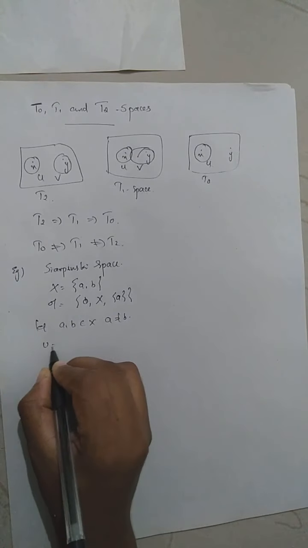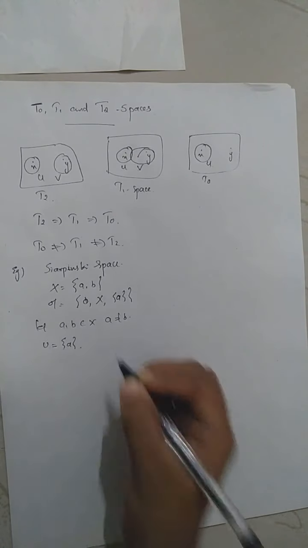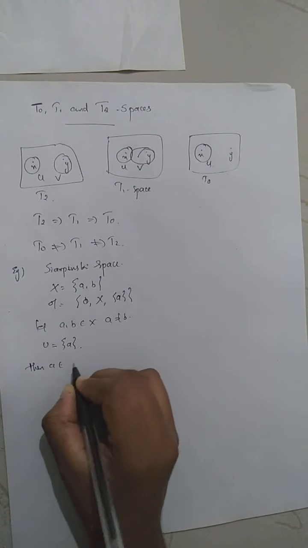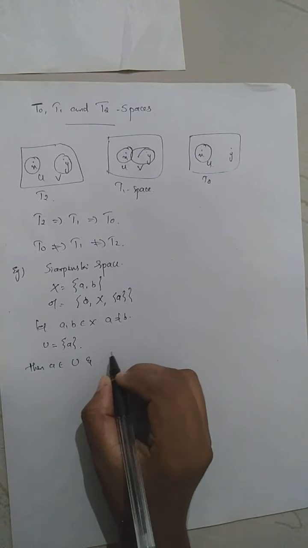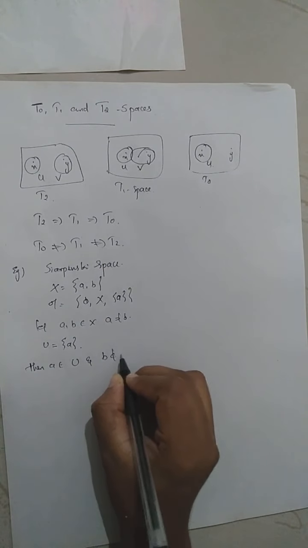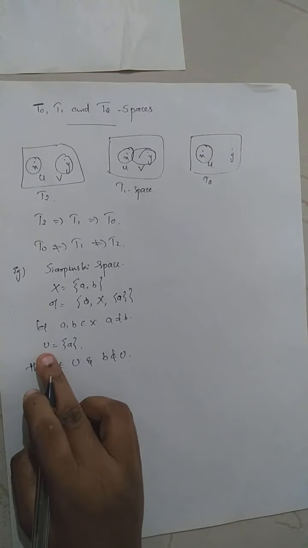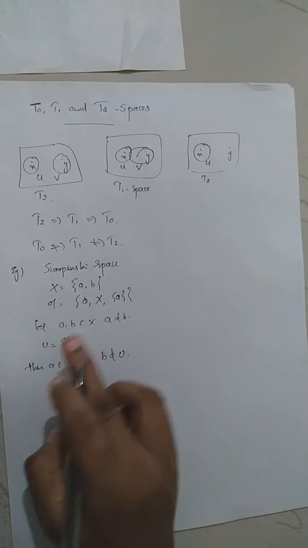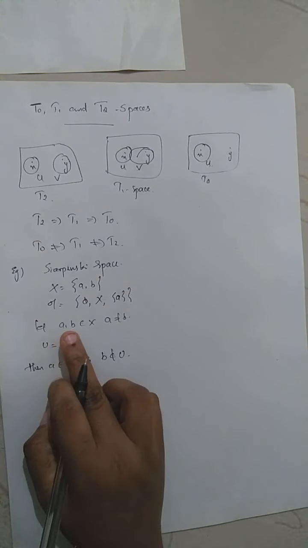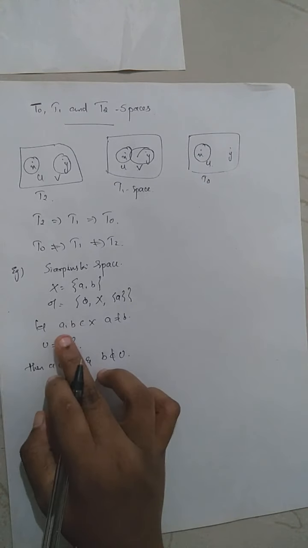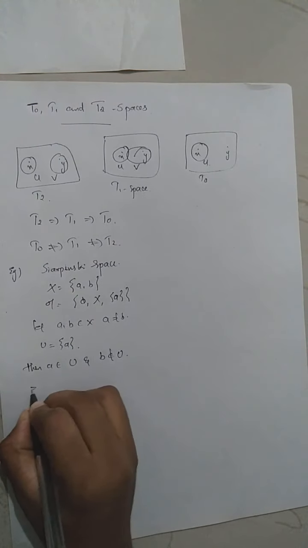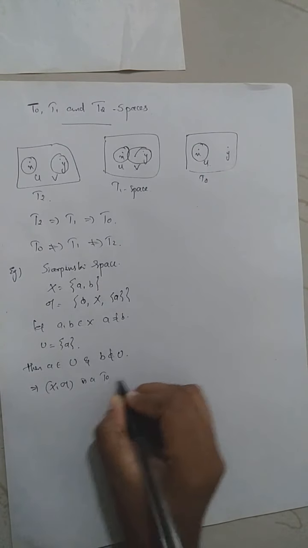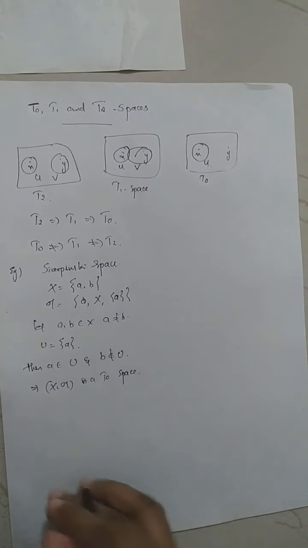Then you take U equal to the singleton set {a}. Then a belongs to U and b does not belong to U. So U is an open set in this topology containing only one of the two distinct points, a and b, which implies X is a T0 space.